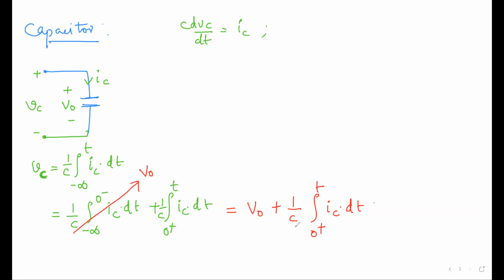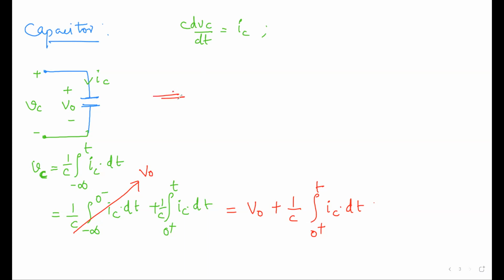This is about the capacitor. If you look at the waveform VC, we are looking at V naught plus some voltage across the capacitor. So this is the capacitor component and this is the initial component. You represent it with a plus, and as it is voltage, we have to keep the initial voltage source in series. Previously that was current, which is why you get KCL. Here it is voltage, so you have to write KVL.